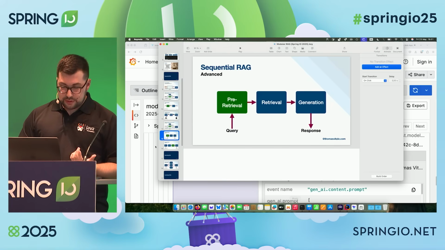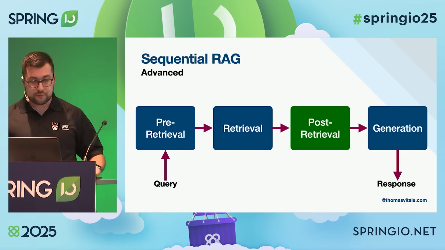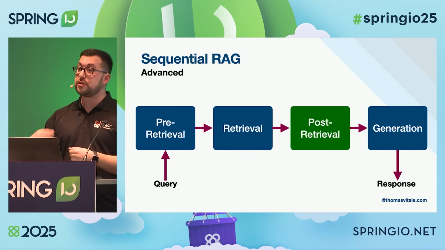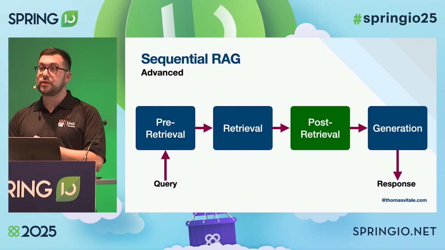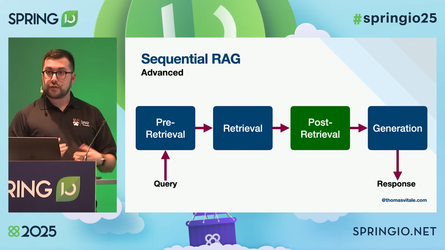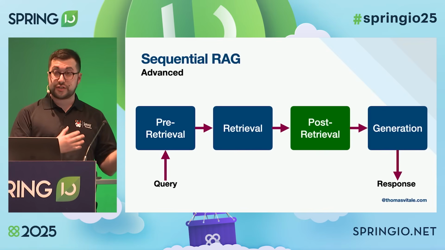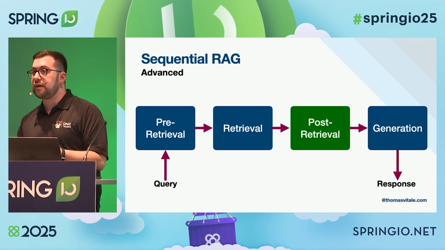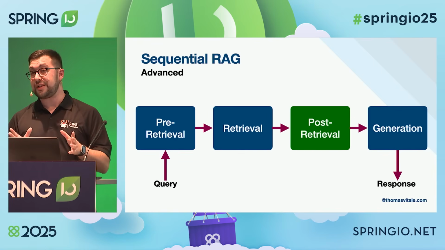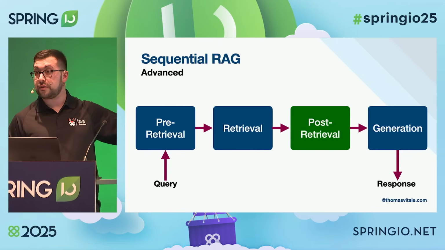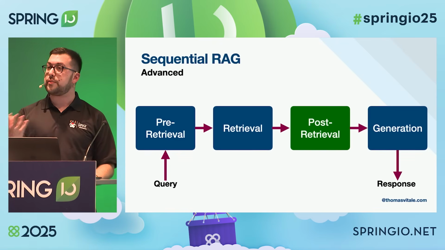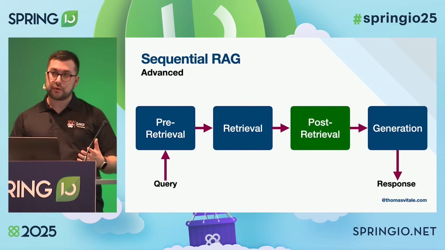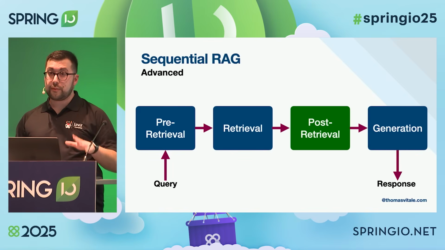And the way we do it is adding one extra step to our RAG flow. We call it the post-retrieval step, where we can perform some optimizations of all the documents we retrieved before we call the model. Now here it's a place to refine the search that just happened, but it's also a place to make sure that we are not exposing any sensitive data to the model. Now the optimal situation is we actually don't allow a retrieval step to get back data you don't want the model to know about, but it could be an extra safety measure in order to make sure that all the documents we send to the model are approved.